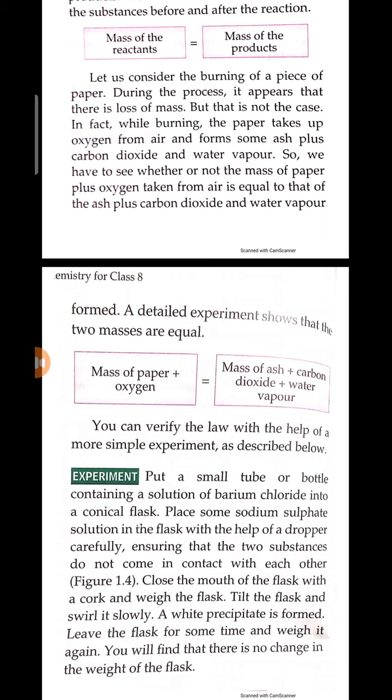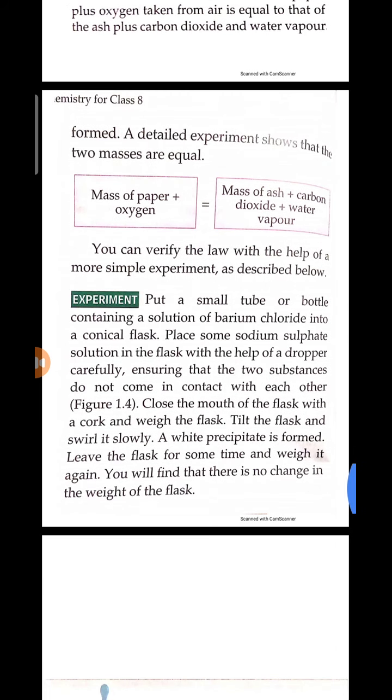You can verify the law with the help of a simpler experiment, as described below. Put a small tube or bottle containing a solution of barium chloride into a conical flask.